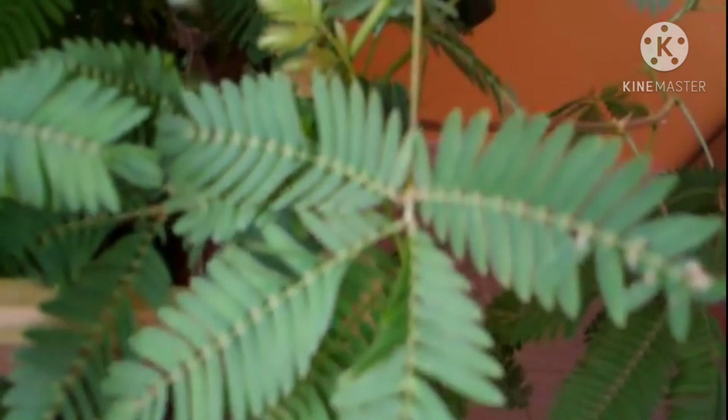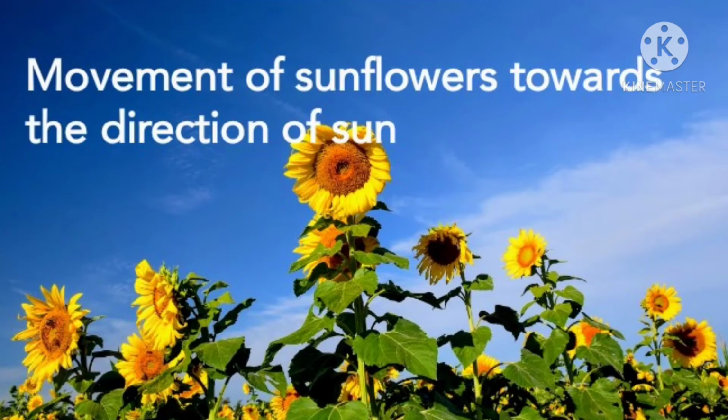Is this folding permanent? No. Within a short time, the leaves can regain their normal position. This plant shows nastic movements by touch. This is an example for response to stimulus. Can you give some more examples for response to stimulus? Movement of sunflowers towards the direction of the sun. This is also an example for response to stimulus.